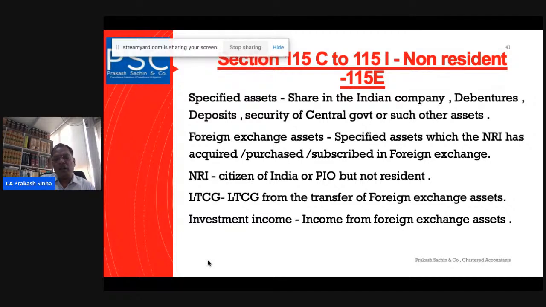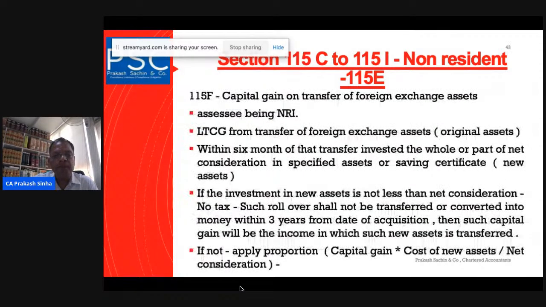And if there is a capital gain on these specified assets, and the capital gain amount has been invested in India in specified assets or assets which the government will notify, then it will also not be subject to taxation under section 45. This means the capital gain will also not be covered here.